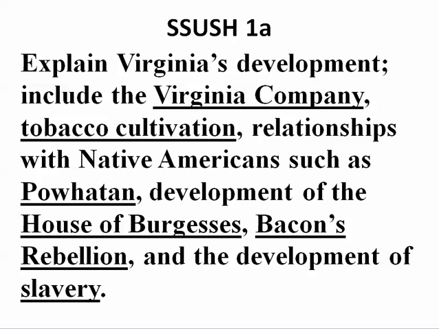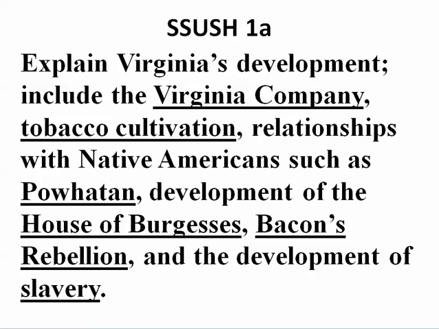At this juncture, we've covered Social Studies U.S. History Standard 1A, this substandard here, in its entirety. And real quick, let's review it. It says explain Virginia's development; include the Virginia Company, tobacco cultivation, relationships with Native Americans such as Powhatan, the development of House of Burgesses, Bacon's Rebellion, and the development of slavery.